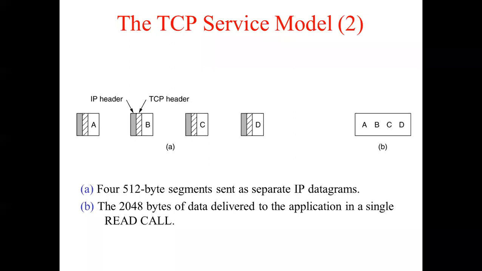Or if we want, we can also put all of them together, as is shown in figure B. In figure B, all the four chunks, A, B, C, D, each of 512 bytes, are put together, so total data will be 2048 bytes. So the TCP protocol can transmit the data in four separate chunks, or put two chunks together to form one, or all four could be put together to form one. Maximum segment length can be up to 65,535 bytes.